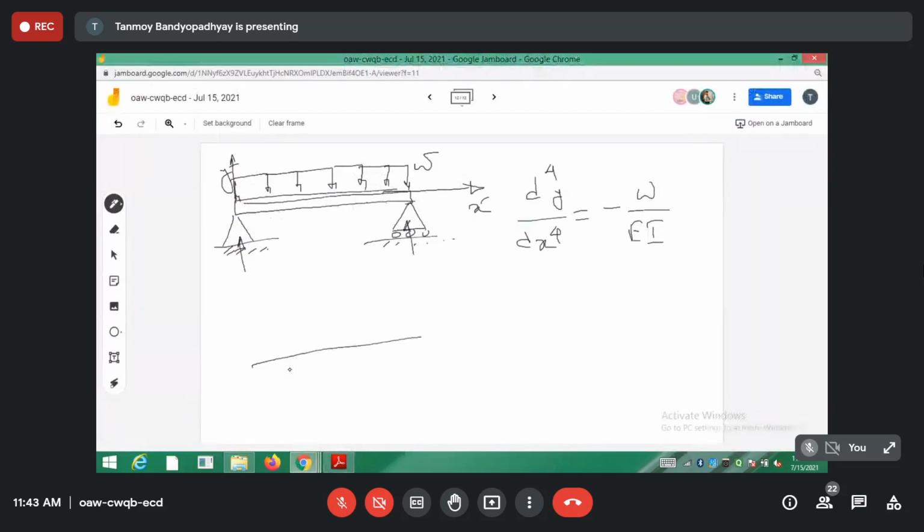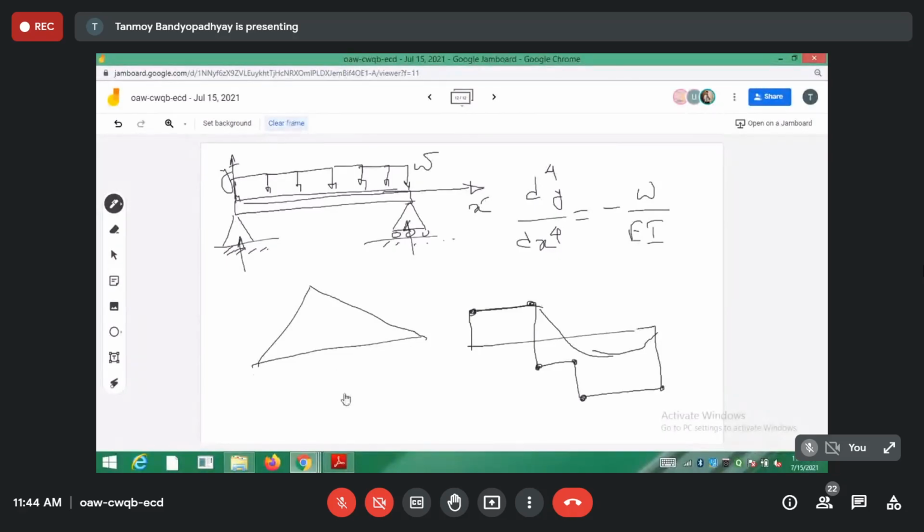We have seen bending curves like this. But can this be a deflection curve? Or curves like this, and this, and this, like the SF curves we have seen. Can this be a deflection curve? This cannot be a deflection curve. Why? Because whenever you consider a total beam deflecting, everything has to be continuous. It has to be a continuous curve. There cannot be any discontinuities. So let us do this case.